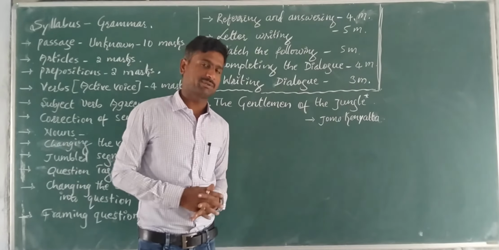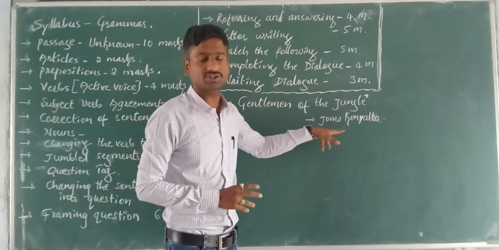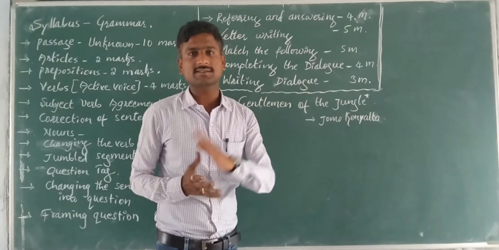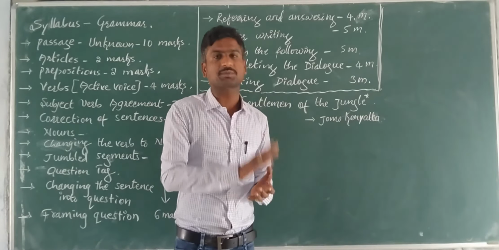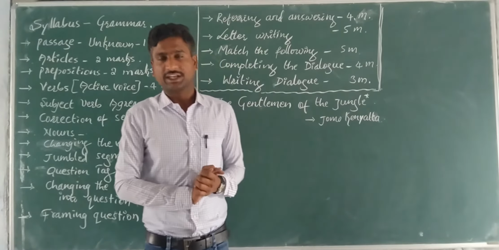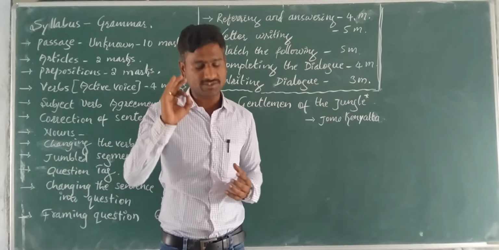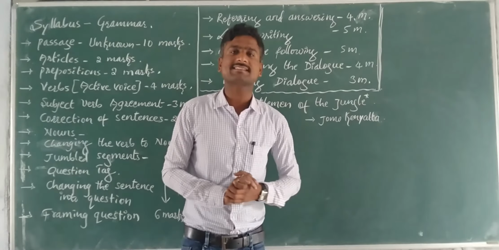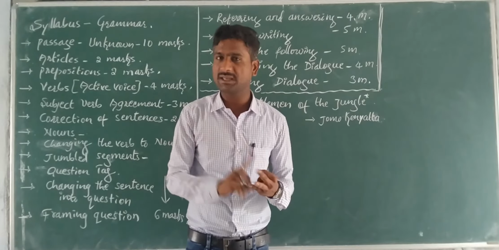Once again, I am repeating this information about Jomo Kenyatta. He was an African political leader and the first president of Kenya. He was one of the best known African nationalist leaders, and he made many struggles and fights for his country, for his land, for his people.